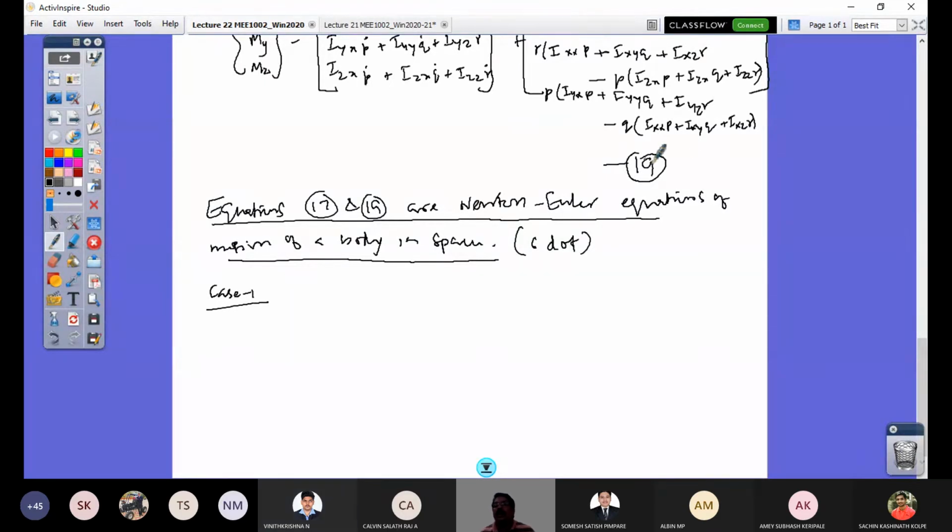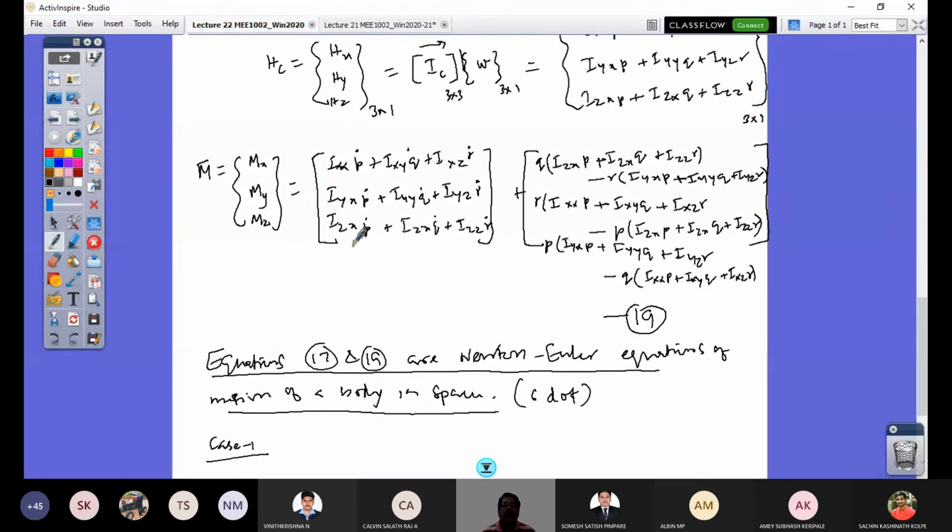IZY. One minute, let me just look at it. This one, right? You are saying here, this one? Yes, sir. So that is going to be IZX P dot plus IZY Q dot, IZZ R dot. And similarly in that, after this plus part also, sir, here in the first row. This row? Yes. This is IZY, right? Yes, sir. Correct, correct.